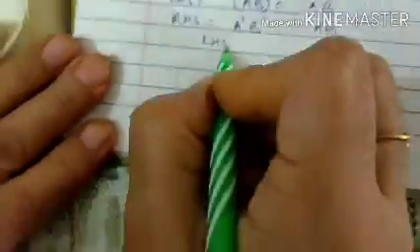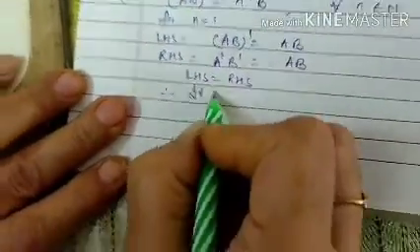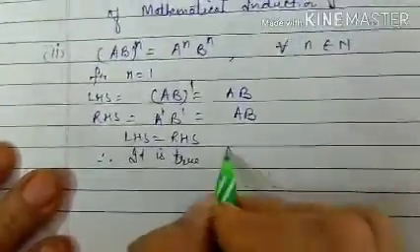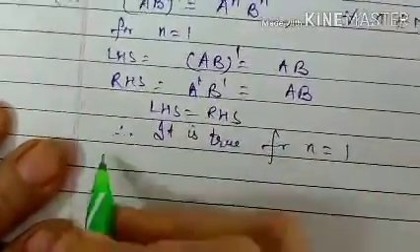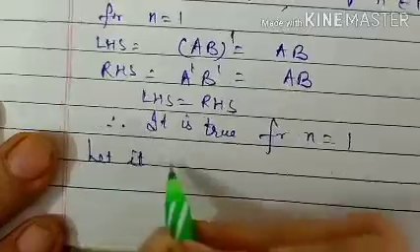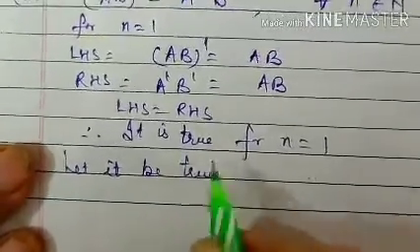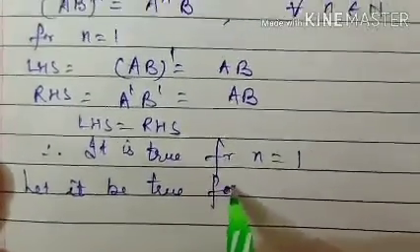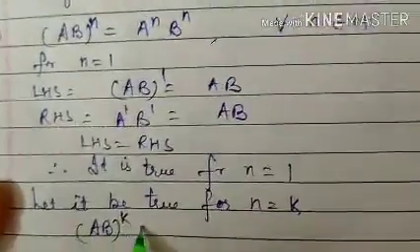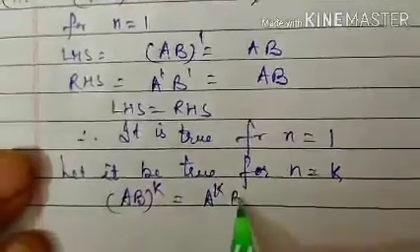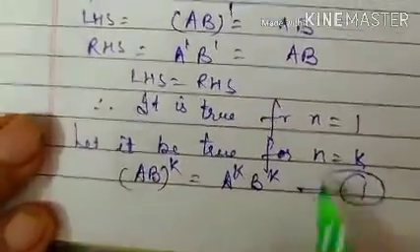So left hand side equals right hand side, it means it is true for n equal to 1. Now let it be true for n equal to k. It becomes (AB) raised to the power k equals A to the power k B to the power k.